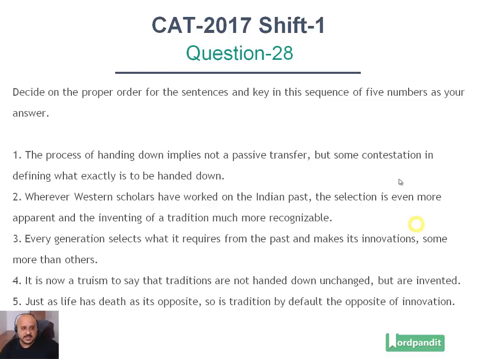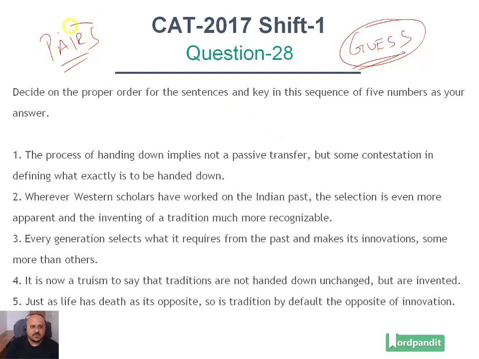In this video we discuss a CAT para-jumble question. The challenge with this particular question is that it is a question without answer options. So once you have a para-jumble without answer options, there will always be an element of guesswork involved. You just cannot avoid it. The best way to go about it is to form pairs, short pairs. You identify the opening sentence, form short pairs, and then try to work out an answer,